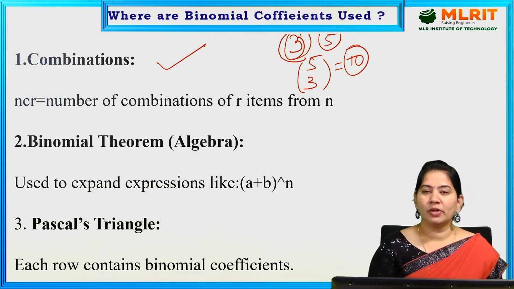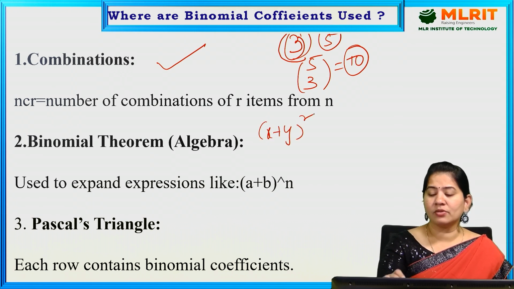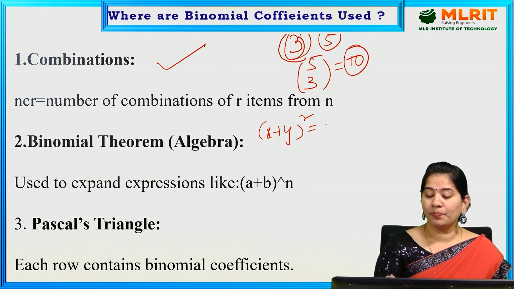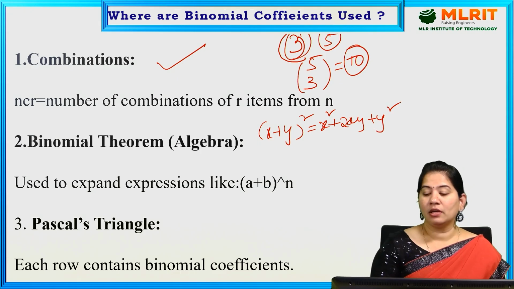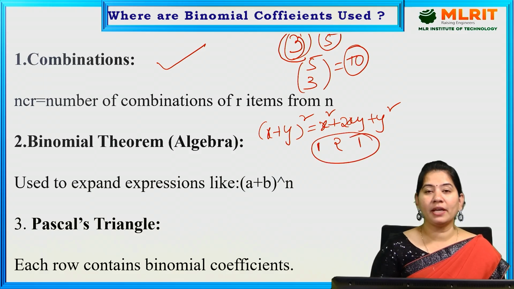In the same way, if you take (x + y) whole square, we can write it as x square plus 2xy plus y square. If you observe, we have the numbers 1, 2 and 1, and these three are called binomial coefficients.